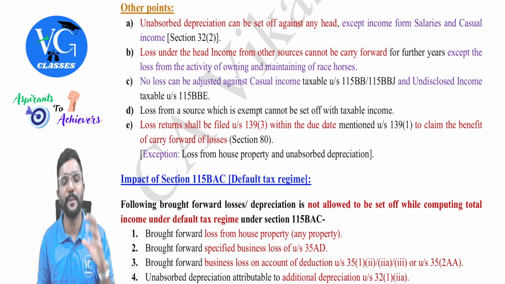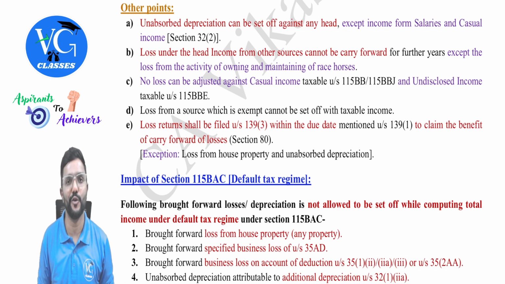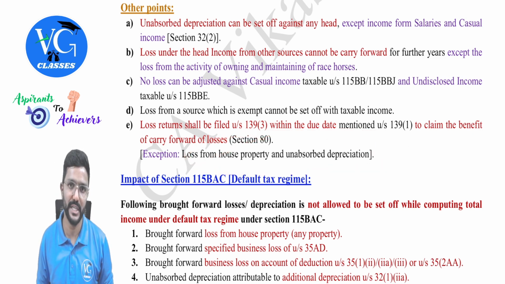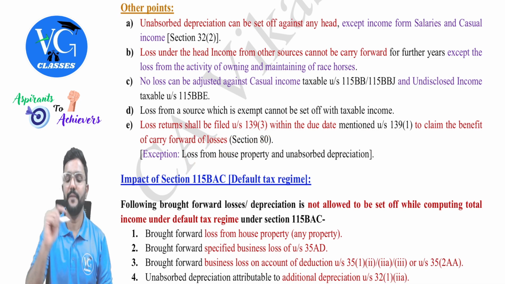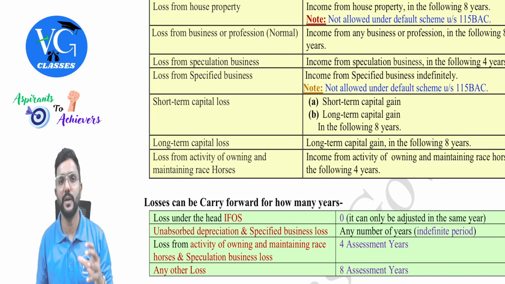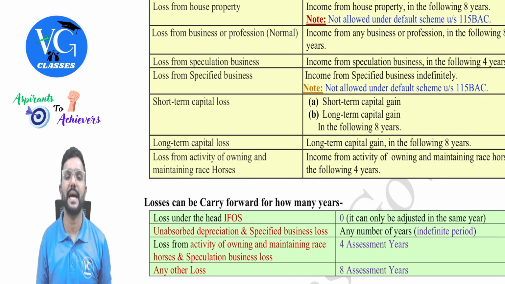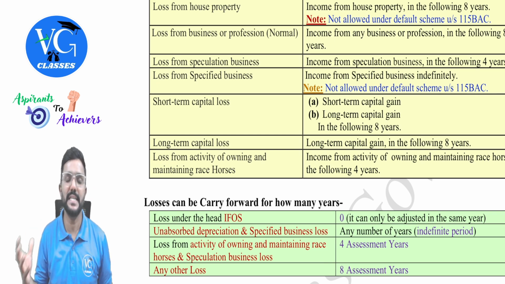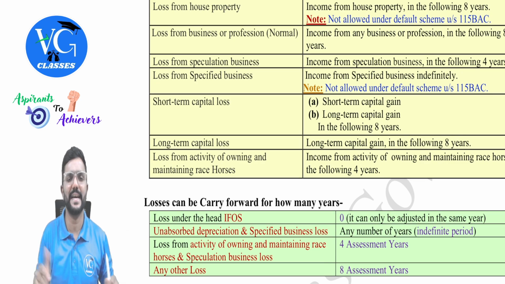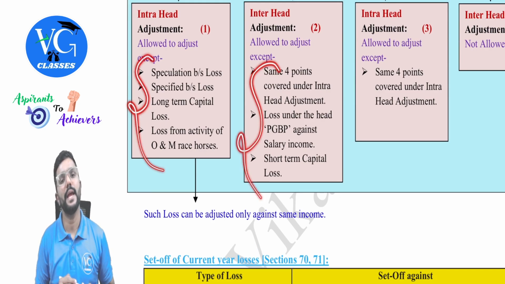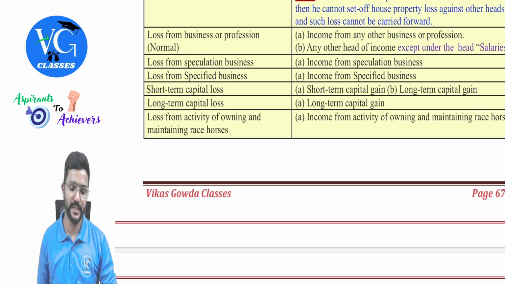Sir, what if the assessee files a belated return, that is after the due date? Then he will lose the benefit of carry forward of losses, guys. But the exception is only these two: house property and unabsorbed depreciation. Got it? Yes. And we learned that, guys, under capital gains, if I have any loss, it can never be adjusted against other heads. Sir, but what if I have a loss from another head? Can I adjust it against capital gains income? Yes, provided it is a current year loss and it is not covered in any of these exceptions. Got it? Yes, sir.